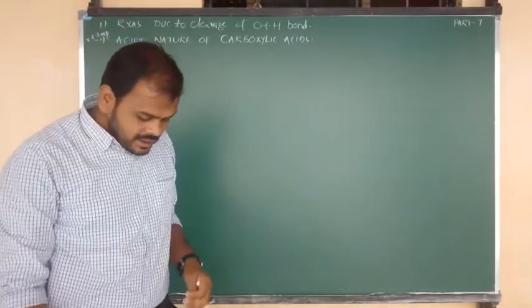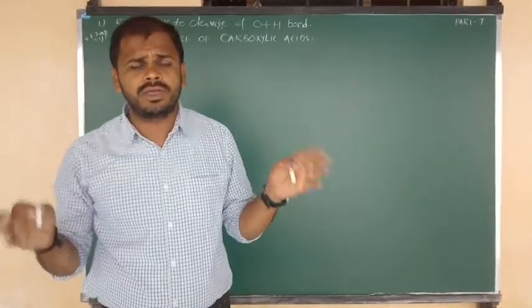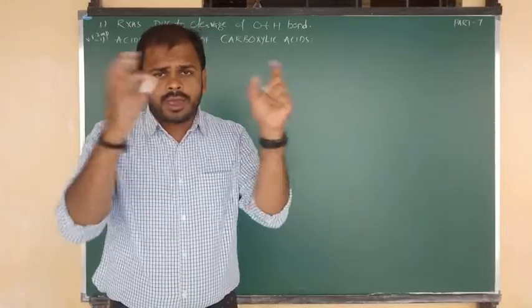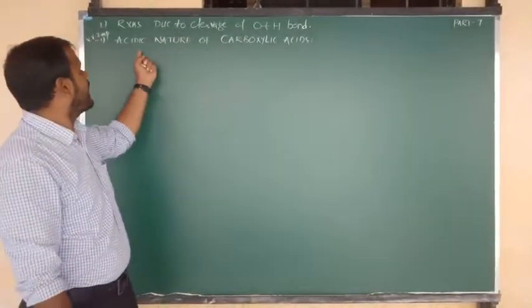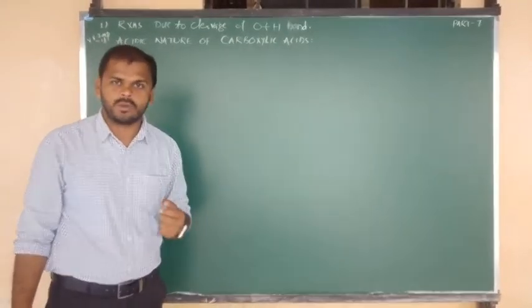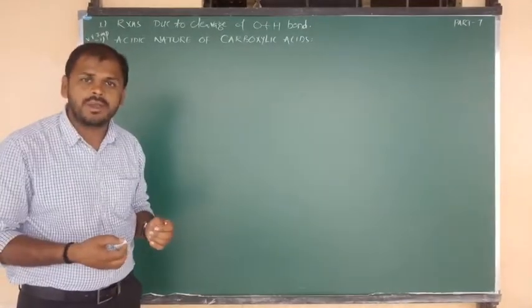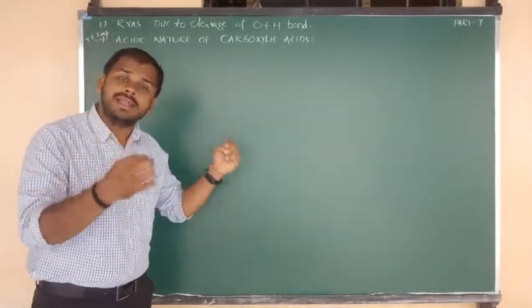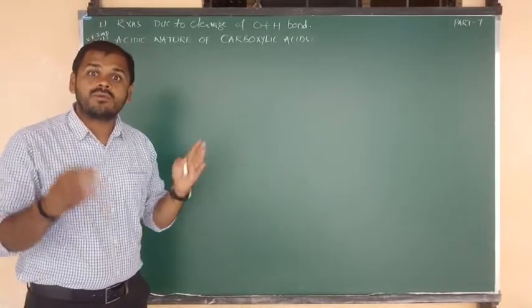The first, very important property is the acidic nature of carboxylic acids. We know very well that among alcohols, phenols, aldehydes, ketones, and most of the organic compounds, carboxylic acids have the most acidic nature. Listen carefully to why they are more acidic, what the reasons are, and what the reactions are.